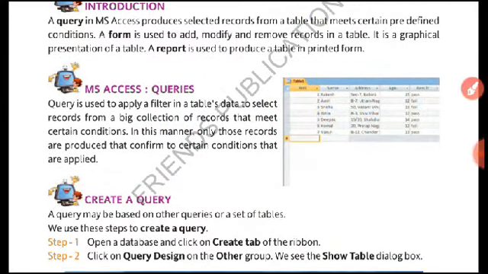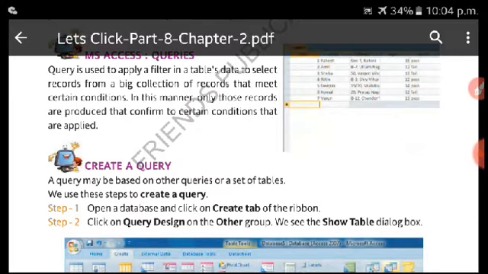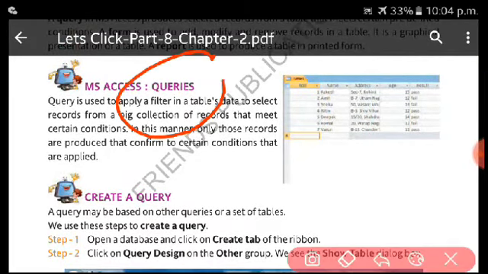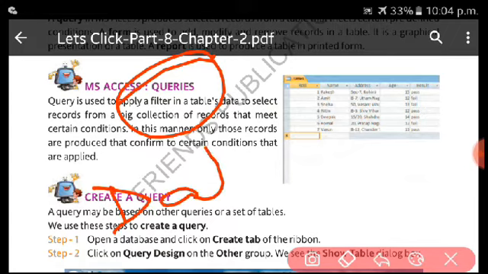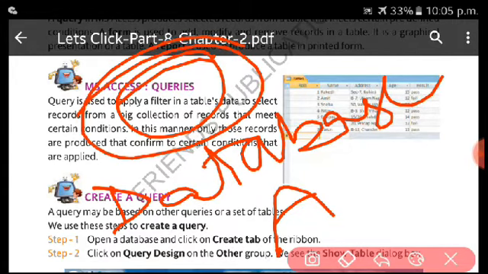So understood what I told? I hope this will be clear to you. So understood why we use query? Query generally we use to access the data, to ask the question which we want to retrieve. Suppose I have made a database of class 8th of all the sections. So in that one, I want to access the records of those students whose name is starting from A. So what I am trying to do, I am asking the question, I am applying the query. I will have to apply the query in the computer.